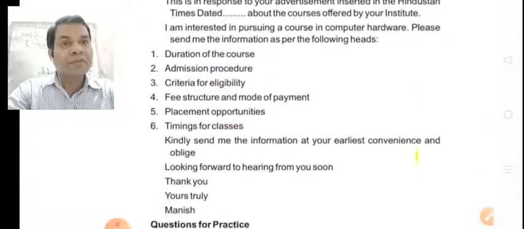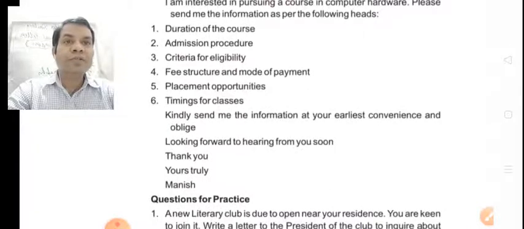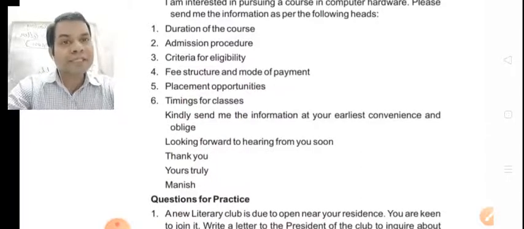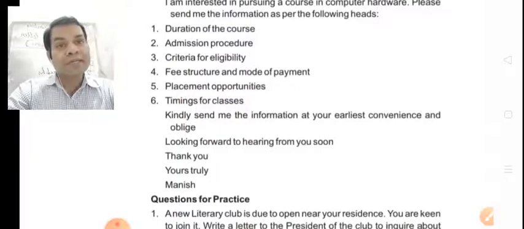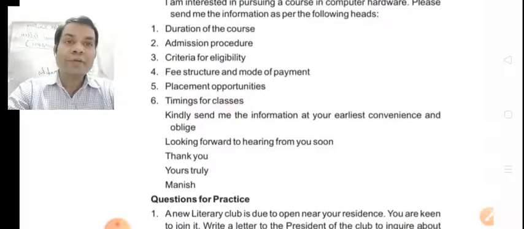So the following information you want: duration of the course, admission procedure, criteria of eligibility, fee structure and mode of payment, placement opportunities, timing for classes.